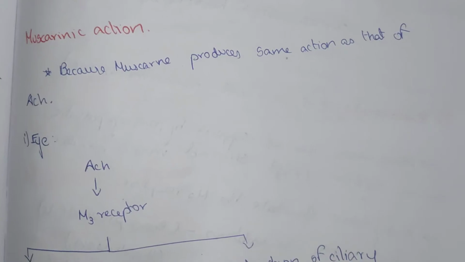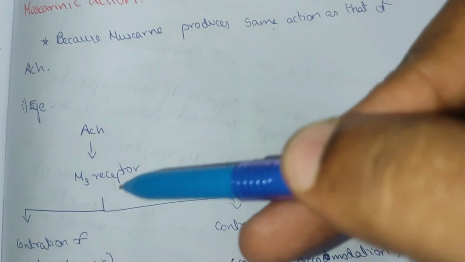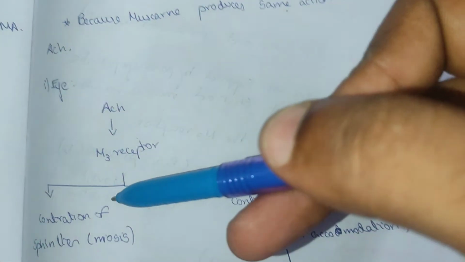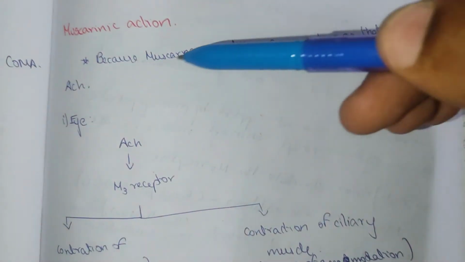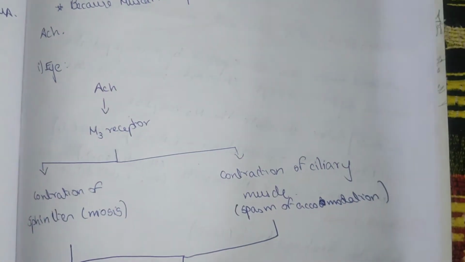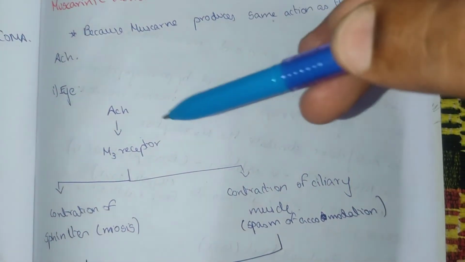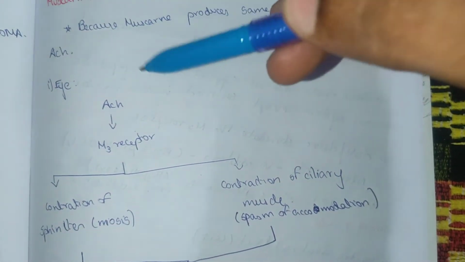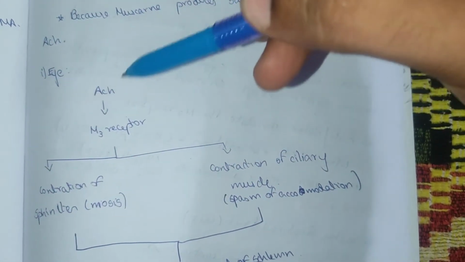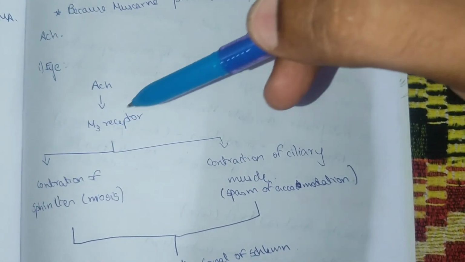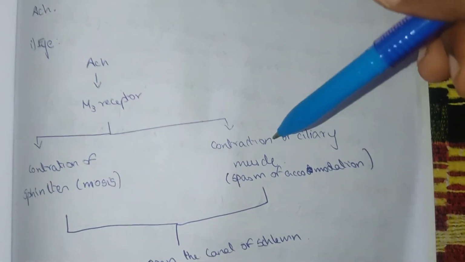The muscarinic action of acetylcholine: acetylcholine acts on the M3 receptor, which causes contraction of the sphincter and contraction of the ciliary muscle. In the eye, there are M1, M2, M3, M4, M5 receptors, and the M3 receptor acts especially in the eye. First we are going to see about the eye. When acetylcholine binds to the M3 receptor, there is contraction of the sphincter and contraction of the ciliary muscles.